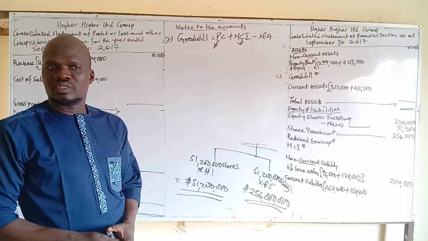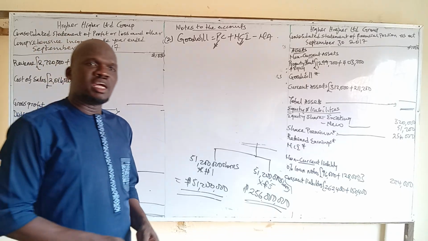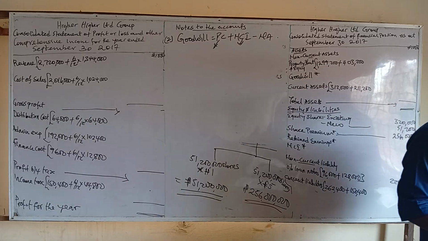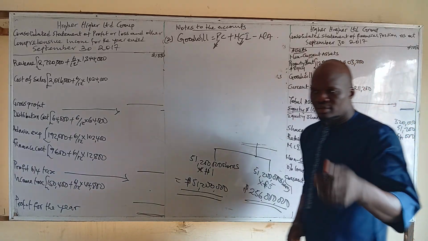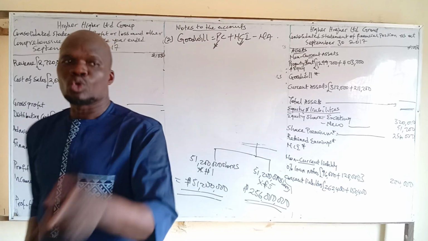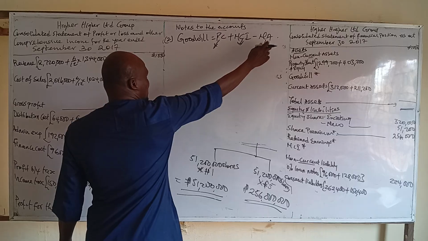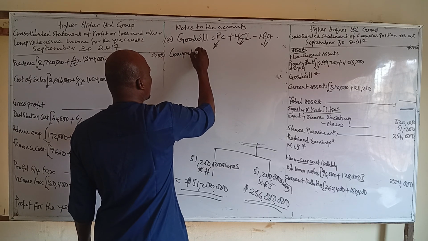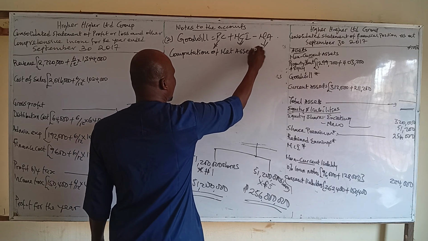How is NCI measured? Additional information 5. So it's at fair value. So we'll come back to that. The net assets need to be computed. So let's compute this first. Computation of net assets.